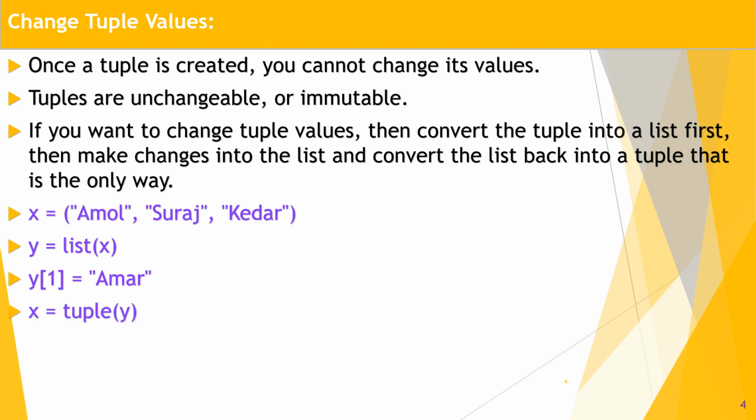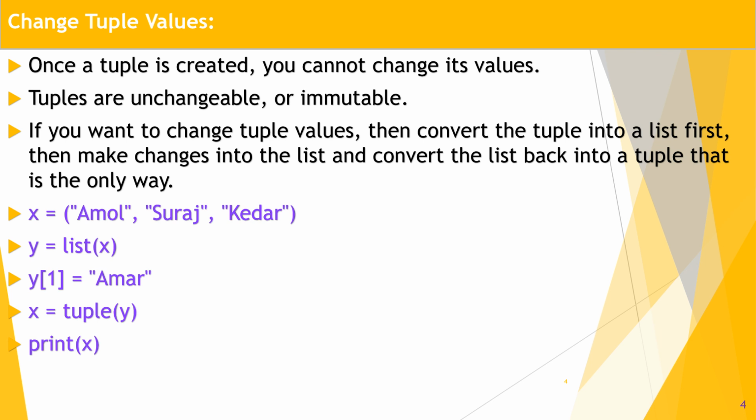Is it possible in the list? Yes, lists are mutable. We can change the values in the list. Then again use the constructor tuple(y). So y is of type list; now convert y into tuple type. So x becomes a tuple again. Great, guys. And print x. Okay. So check whether it works or not.